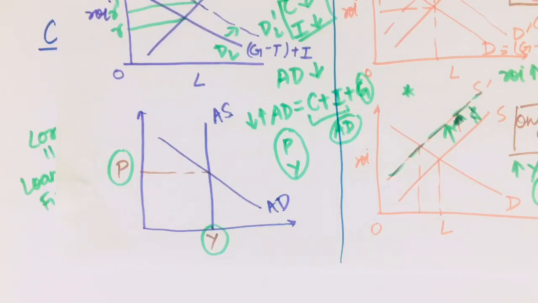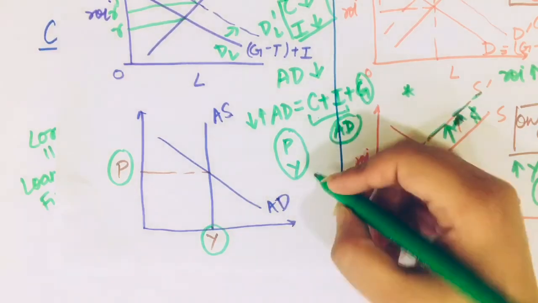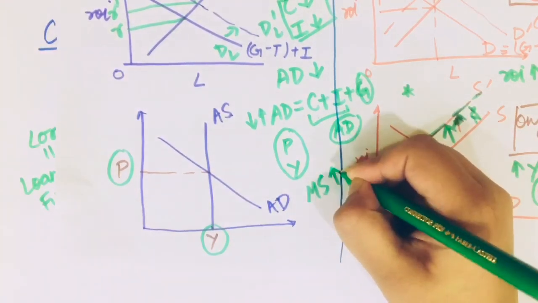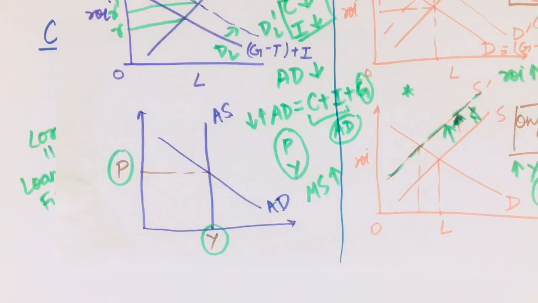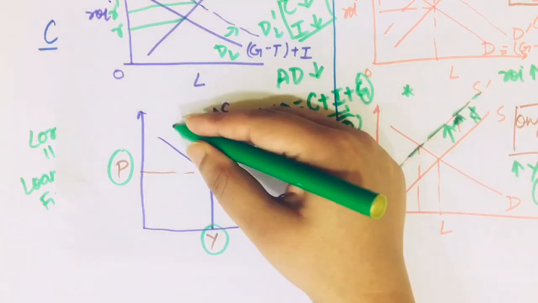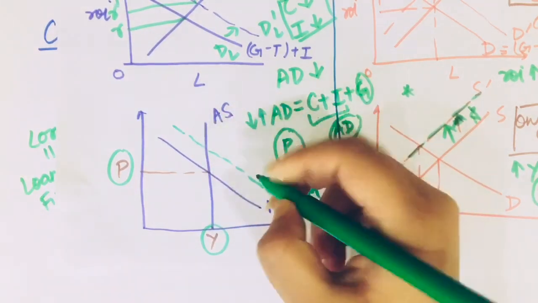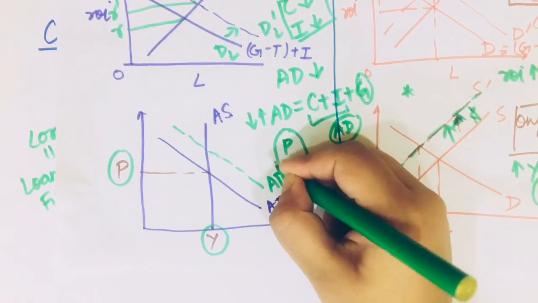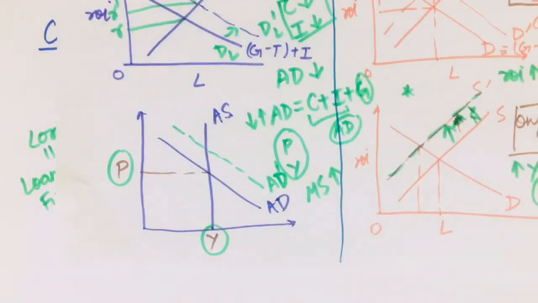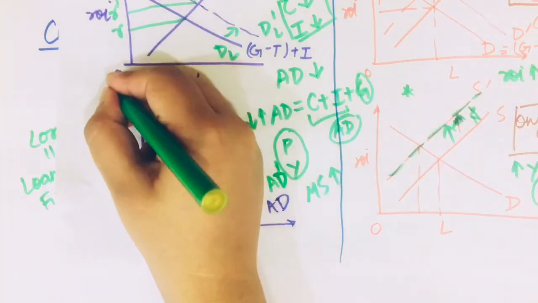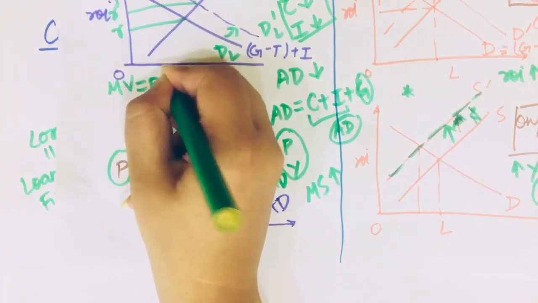So when I say there is a rise in money supply, right? What happens due to a rise in money supply now? My aggregate demand would shift. So it shifts like this. Why does it happen? It happens due to the quantity theory of exchange, which says that MV is equal to PY, right?